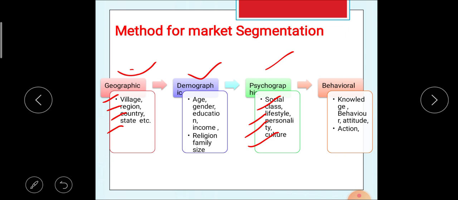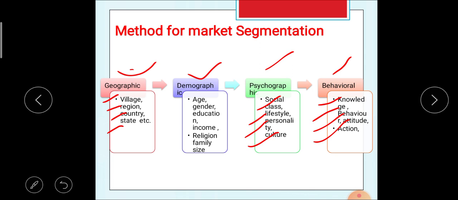And the last method of market segmentation is behavioral market segmentation. Some behavioral characteristics are used for the division of markets into homogeneous groups. These are the knowledge, behavior, attitude and action of that particular customer. So these are the four methods of market segmentation: first geographical, second demographic, third psychographic and fourth behavioral market segmentation.